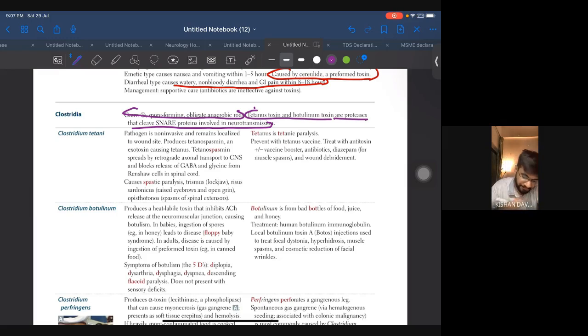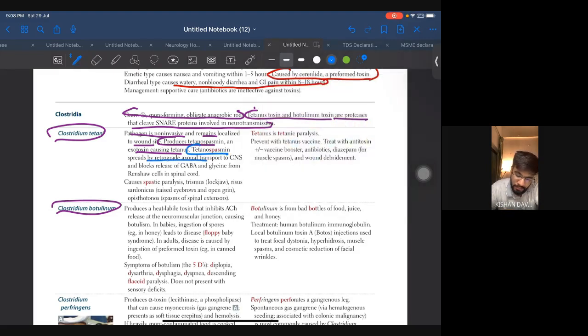All right. The Clostridium tetani and Clostridium botulinum. The pathogen is non-invasive and remains localized to the wound site, produces tetanospasmin, an exotoxin that causes tetanus. And the important point, tetanospasmin spreads by retrograde axonal transport to the CNS and blocks the release of GABA and glycine from Renshaw cells in the spinal cord.